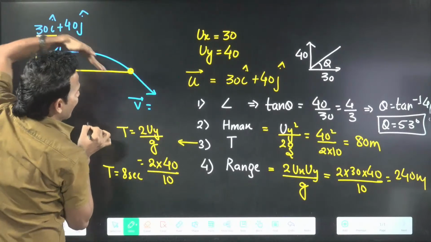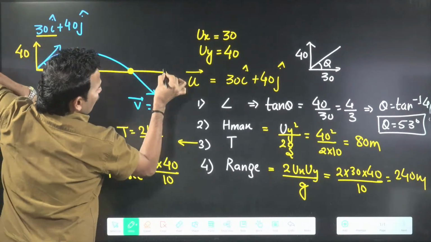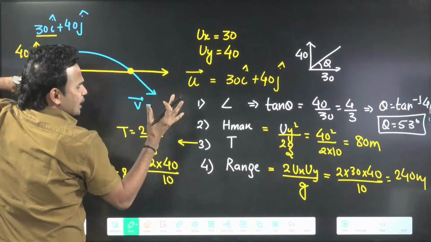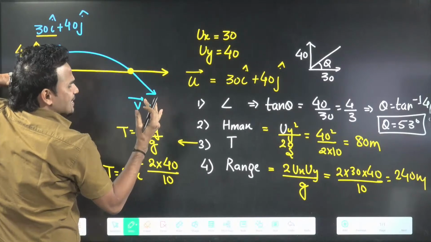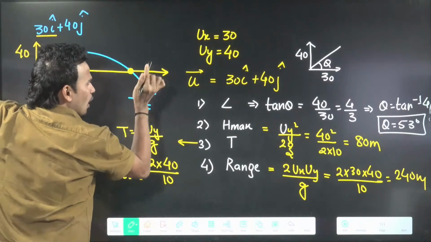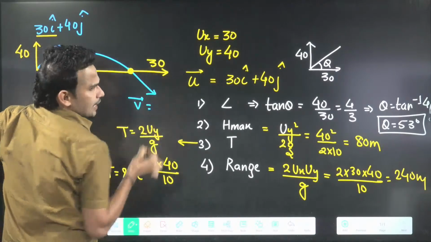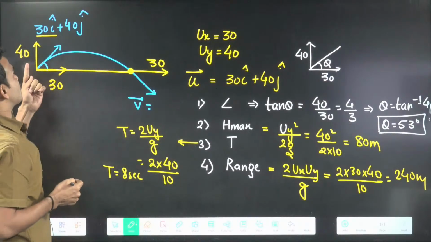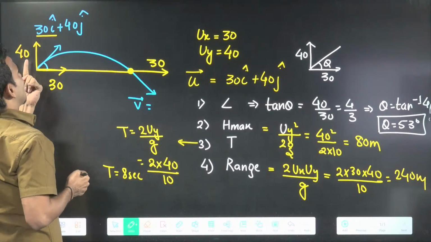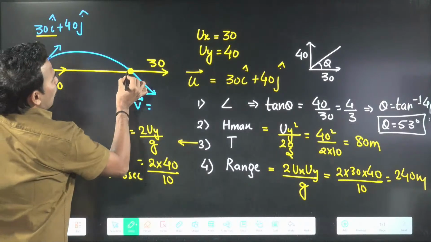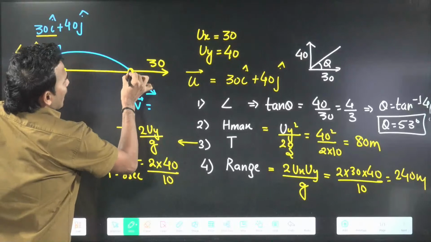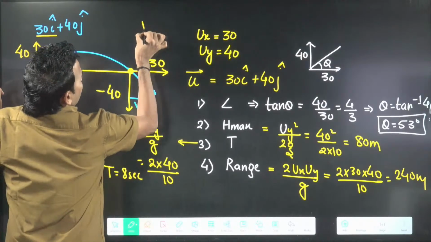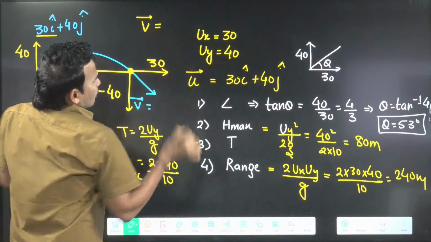When the ball lands on the ground, x velocity will not change, it remains 30. But what will happen to y velocity? Here the ball was going up, so y velocity was plus 40. Here the ball is going down, so y velocity will become minus 40.